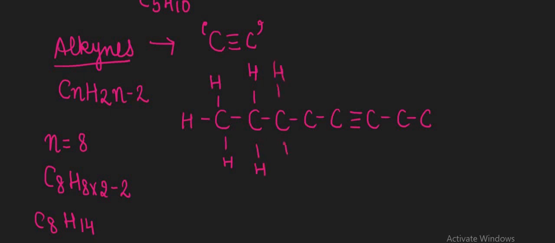So this is the hydrogen. Here also we have 1 hydrogen. Just remember this: three hydrogen atoms are here, two hydrogen atoms are over there. I am putting hydrogen atoms on these carbons only, but the carbons with the triple bond already have 3 bonds from it and 1 more from this side. So they already have 4 bonds and are completed, so there is no need to put extra hydrogen on them.